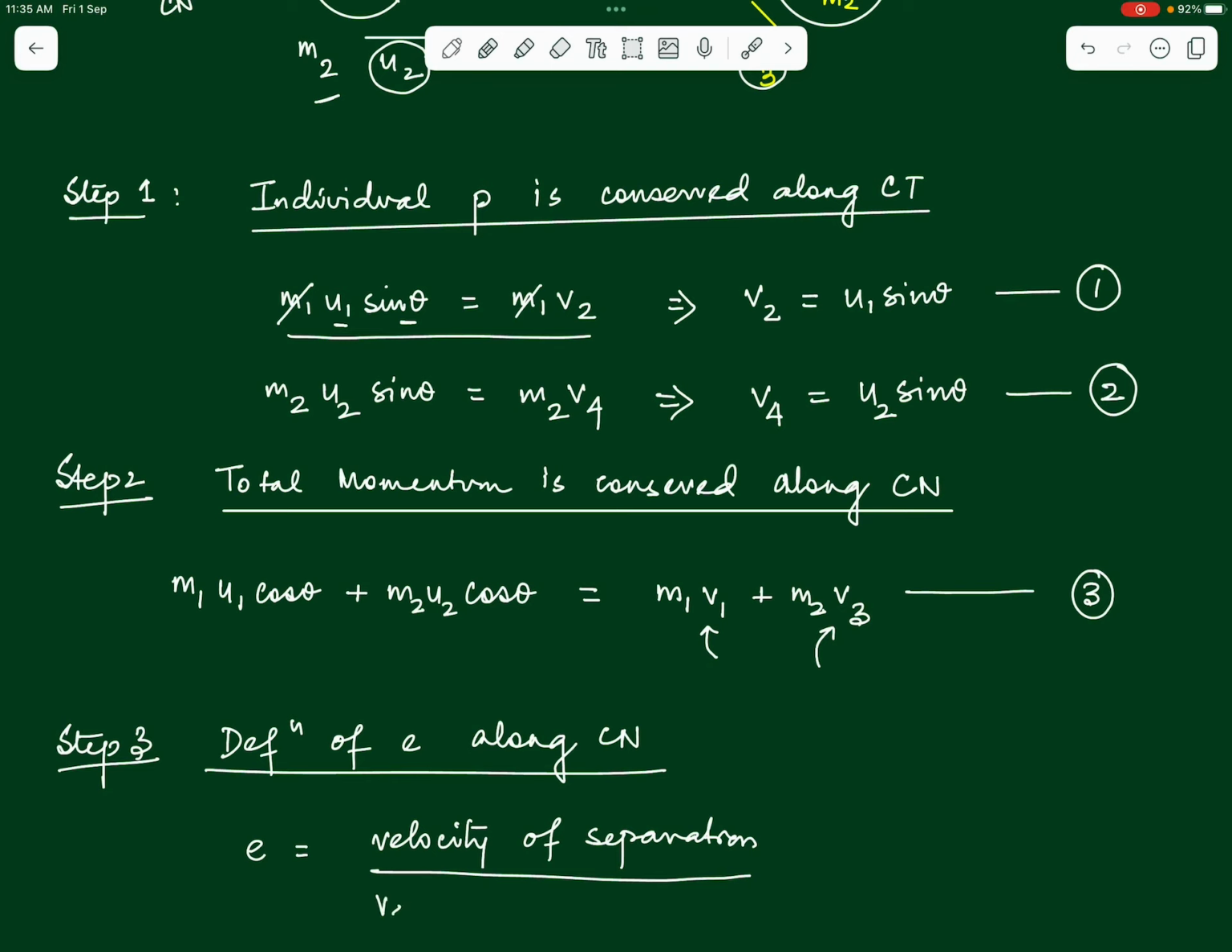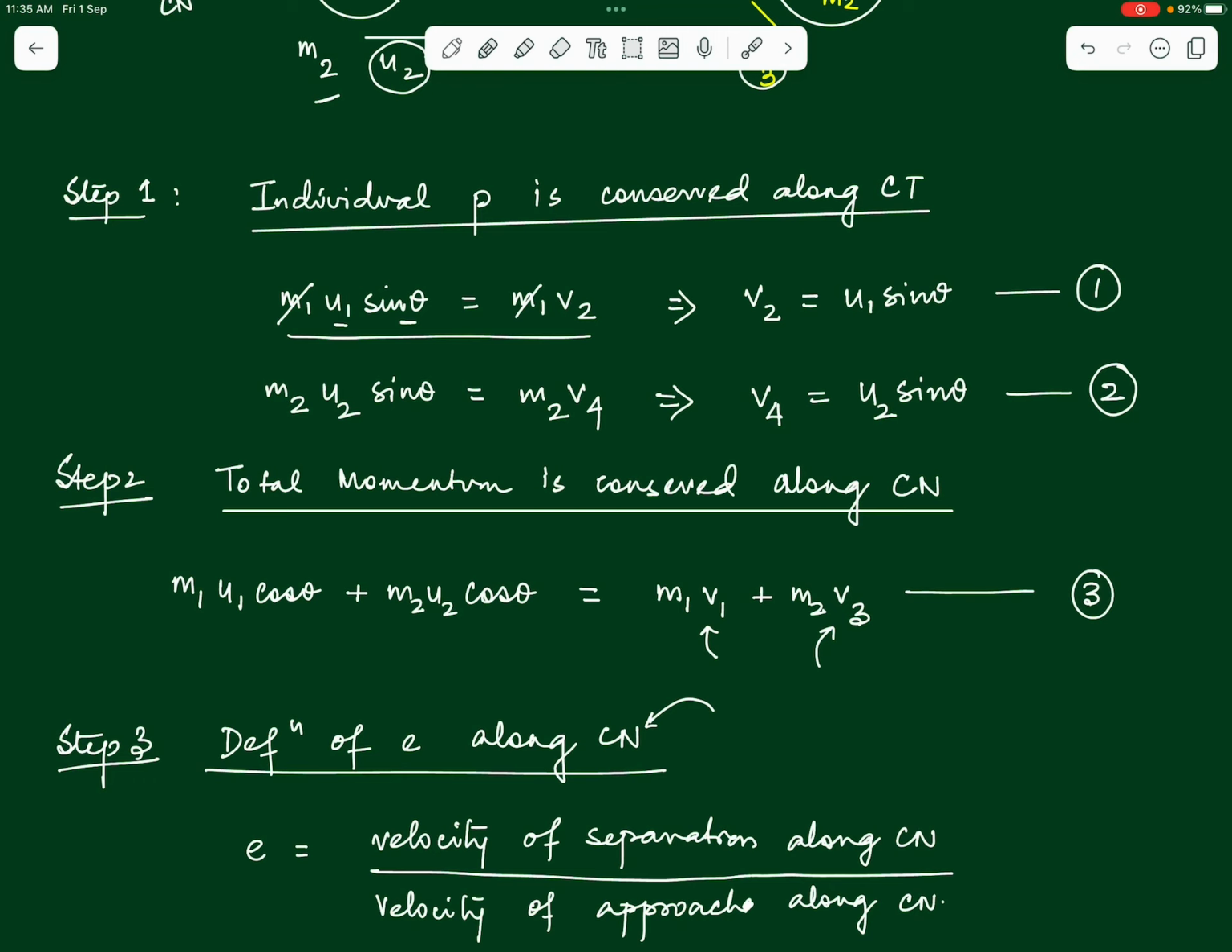divided by the velocity of approach. That's how we studied the definition of E in the previous videos, right? Now we are saying that we have to just extend this definition to the common normal direction. We can use the definition of E only along the common normal. So, we will write velocity of separation along the common normal by the velocity of approach along the common normal. So, we will have to make this slight modification here.